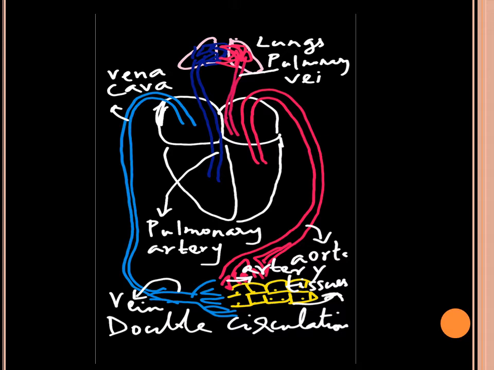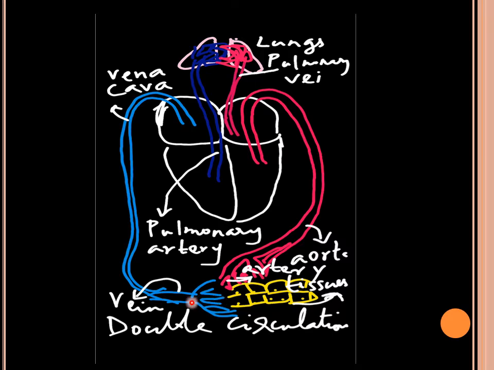This is the diagram showing the double circulation in the human heart. See, from the lungs, oxygenated blood is brought towards the heart. Aorta carries the oxygenated blood towards the tissues. And the aorta, on reaching the tissues, will divide into arteries. Arteries will further divide to form capillaries in the tissues. And from the tissues, whatever deoxygenated blood is there will be received by the capillaries.